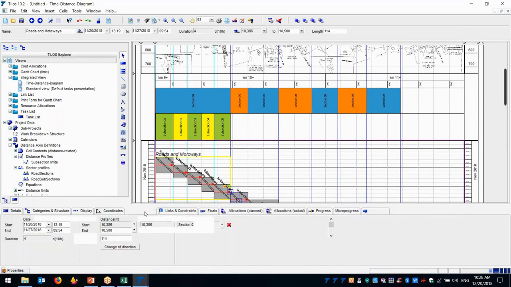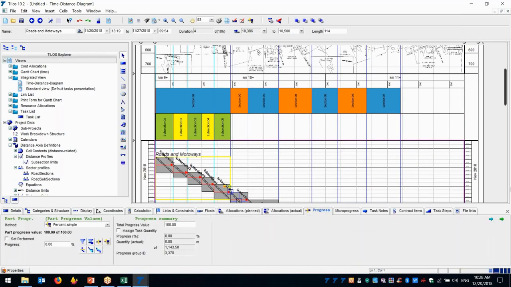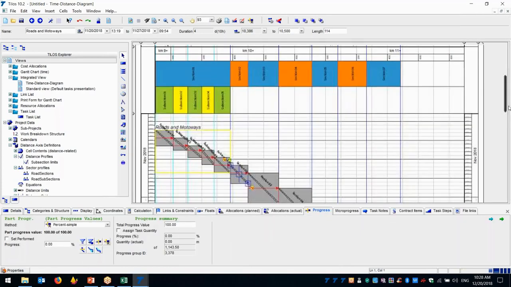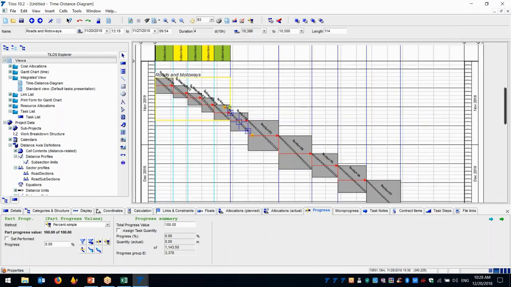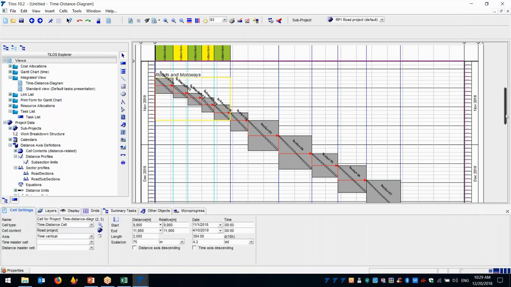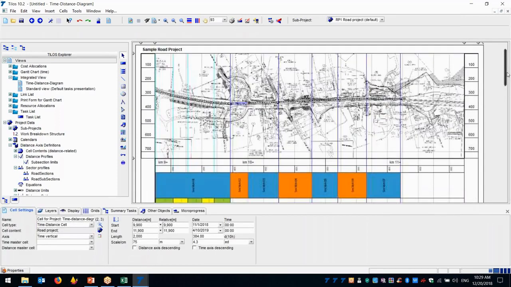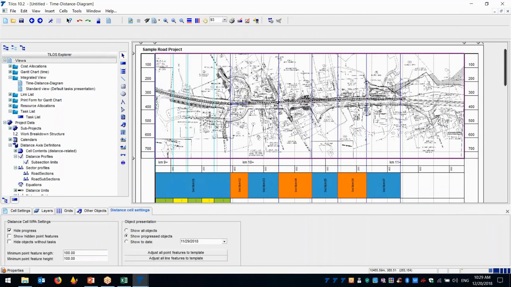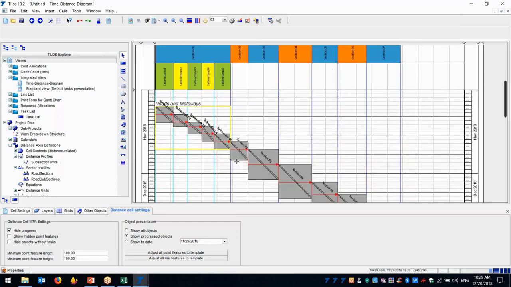And go to my activity progress, all right? And from the activity progress, I can enter that this activity has 50% progress. When I select this 50% progress, please see that my activity line here, section 2, turned blue.